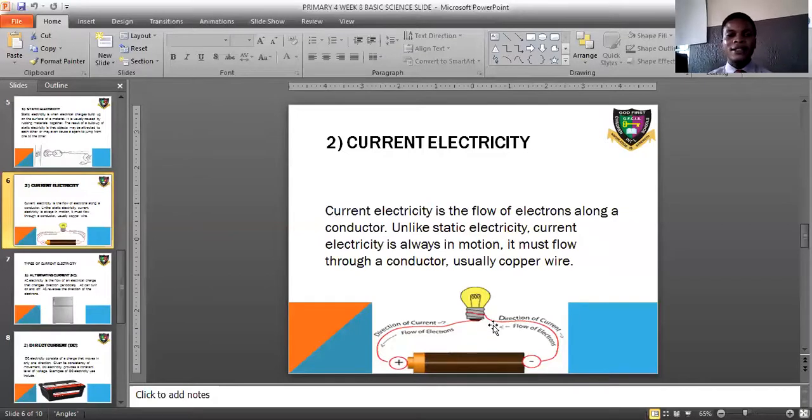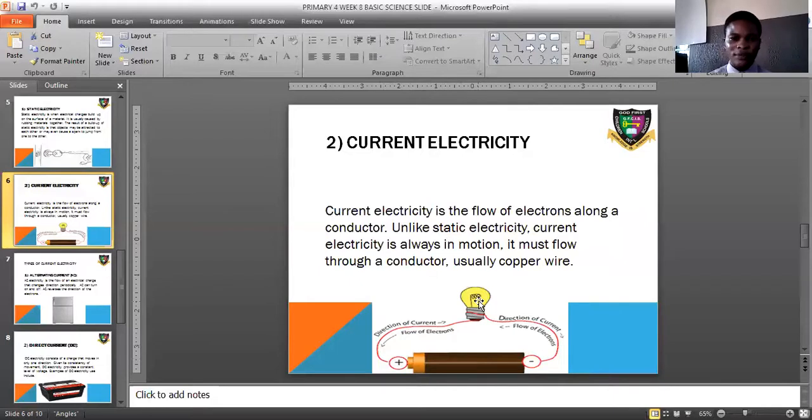Now they said unlike static electricity, current electricity is always in motion. They are always moving. As you can see in this diagram, it moves from the positive direction of the cell battery to the bulb, to light it up. It must flow through a conductor, usually copper wire.